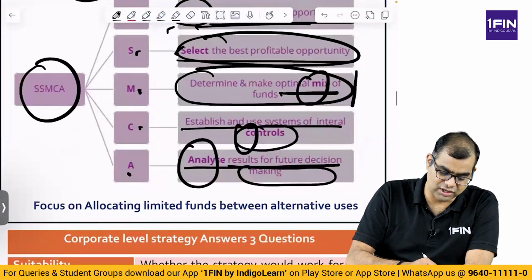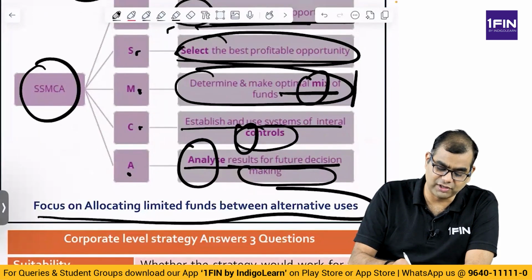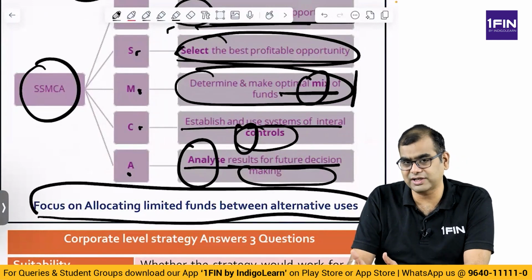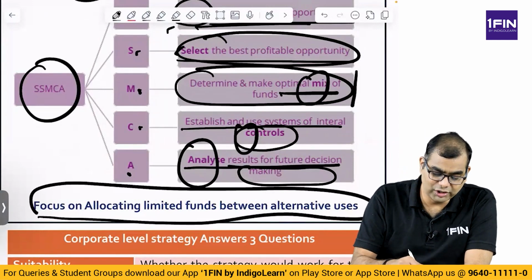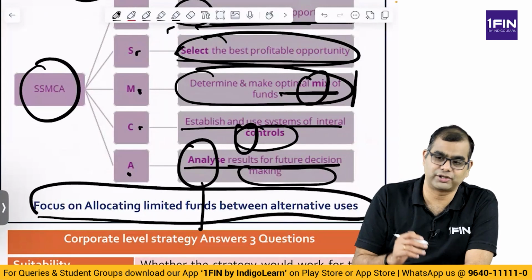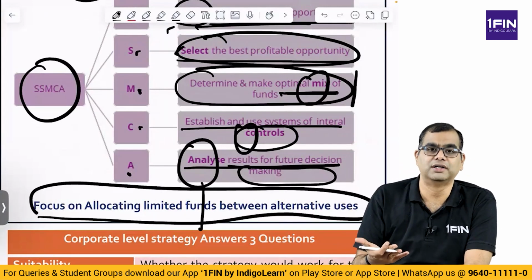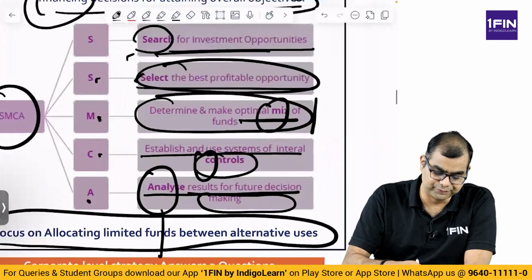So the focus is on allocating limited funds between alternative uses. That is what I was telling you. There are very, very scarce funds in every organization, right? How will you use these funds? What kind of decisions will you make? You will invest in project A or project B or C or A and B or A and C, right, given the resources that you have.